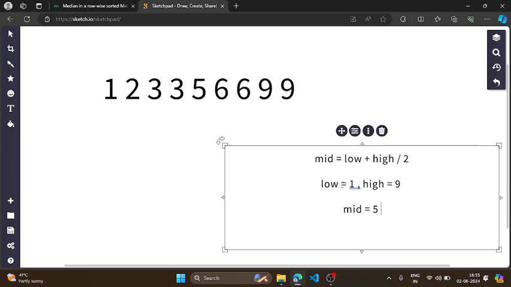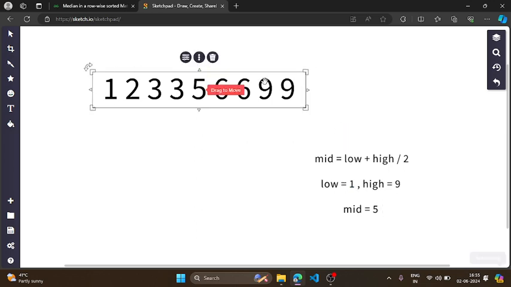Now what exactly is the approach? Let us suppose in this case my 5 was the median, right? So what are you observing from here?